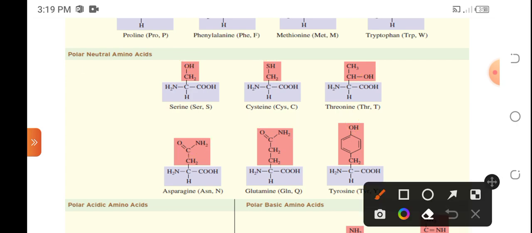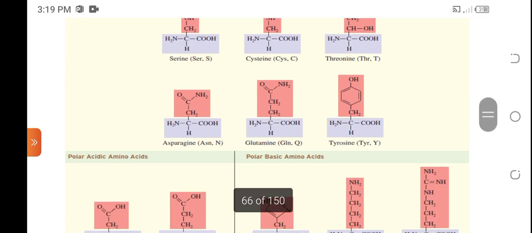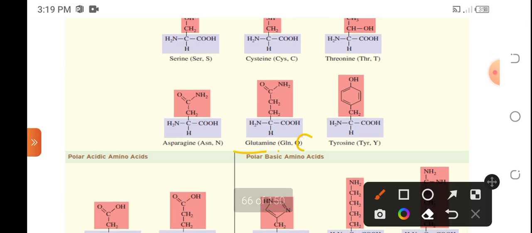Okay, so serine will have SER and S. Cysteine is CYS or C. Threonine is THR or T. Asparagine is ASN or N. It cannot take the A because A is for alanine already. Okay. Glutamine is GLN or Q. Tyrosine is TYR or Y.